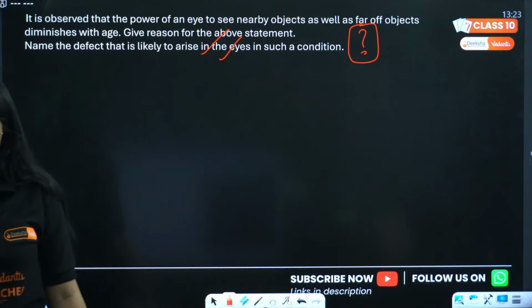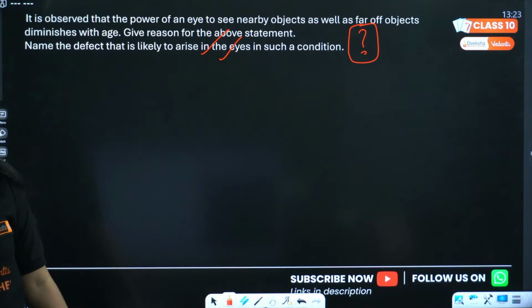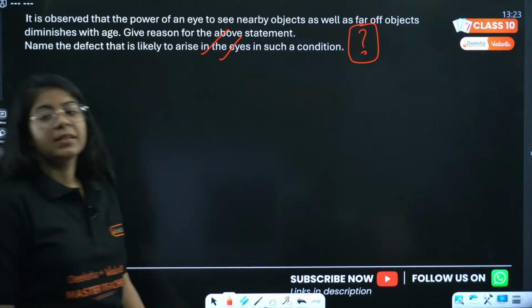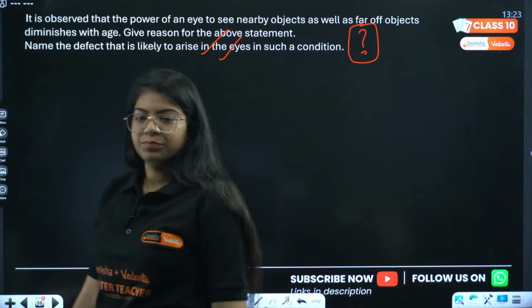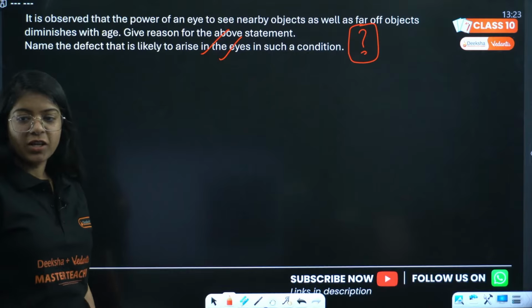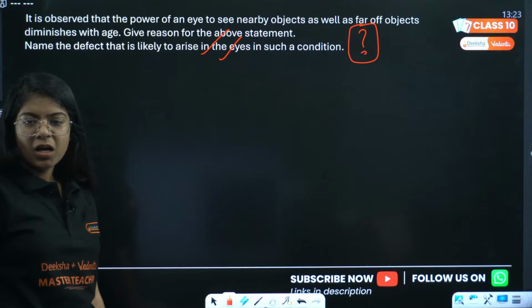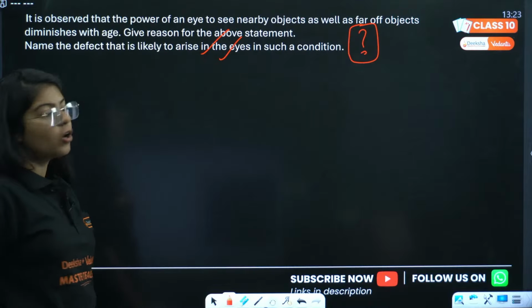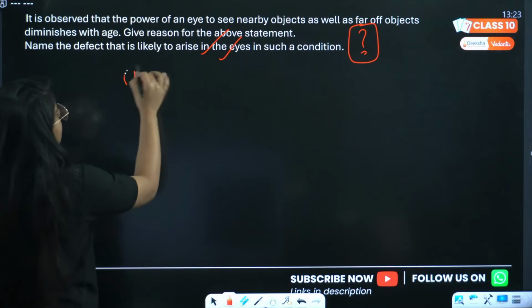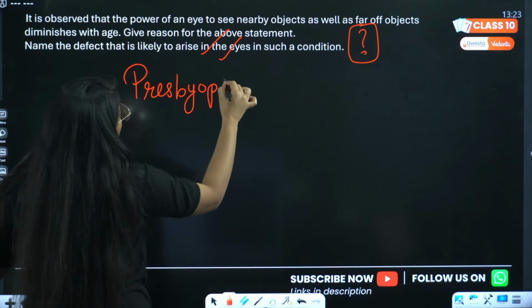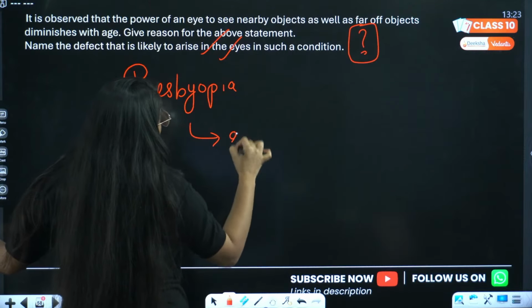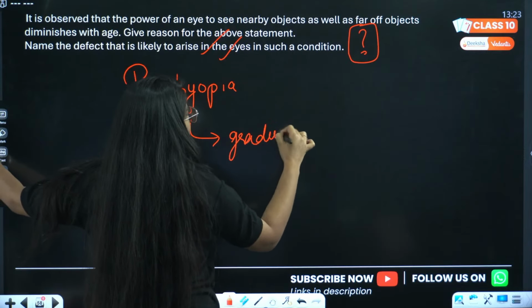Sudhanshu, Sakshi, okay. Great. The defect is presbyopia. Very good. Due to old age. Yes, presbyopia, Sakshi, Rukmani. Okay. So, this is presbyopia, and we know that the cause is due to gradual weakening of ciliary muscles.